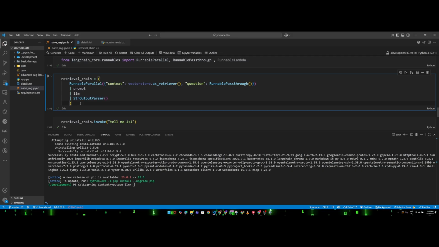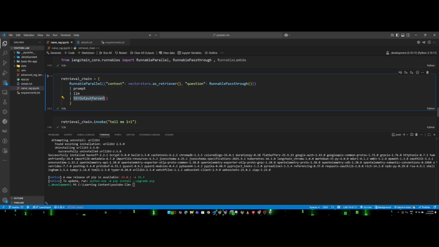Whenever the LLM gives us some response, we need to see the response in string format, in a proper clean string, because sometimes the LLM may generate an answer in some other format. That might be confusing for the end users, or for me as a developer. So we are saying use string output parser. Whatever output the LLM gives, convert it into a proper raw string format so that anyone can read it. Apart from str output parser, there are other output parsers that we will discuss one by one.